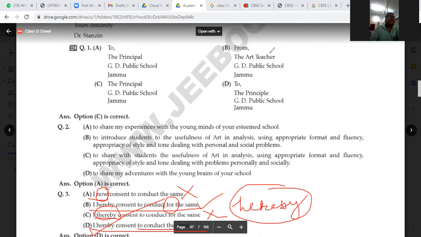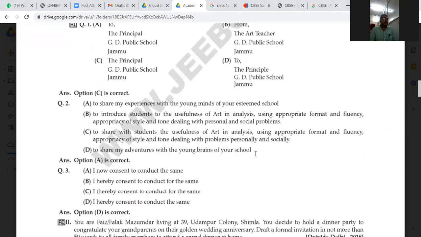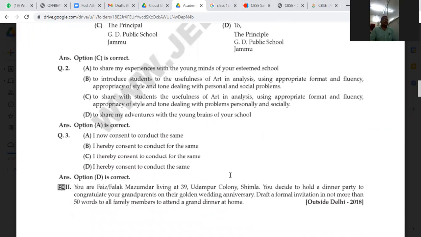Now we are going to question number 4. Next question: You are Faiz or Falak Majumdar living at 39 Udhampur Colony, Shimla. You decide to hold a dinner party to congratulate your grandparents on their golden wedding anniversary. Draft a formal invitation in not more than 50 words to all family members to attend a grand dinner at home. This is the question.